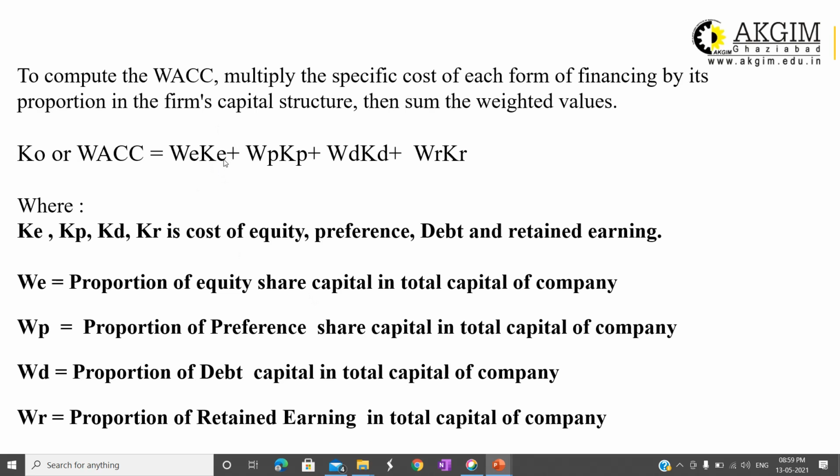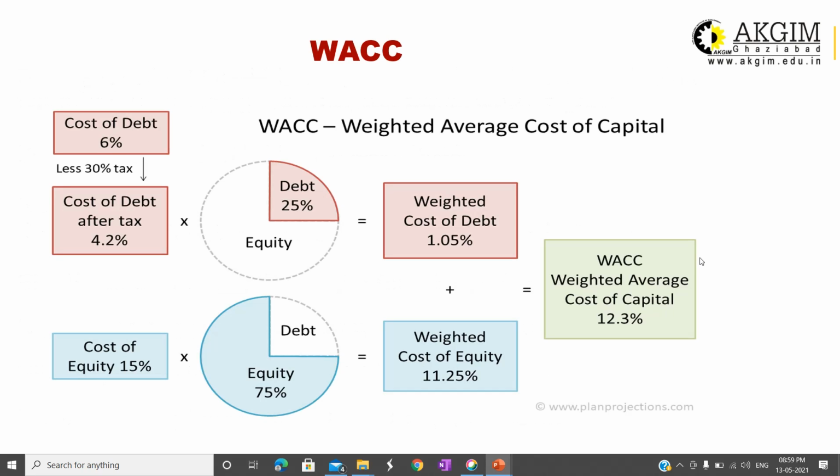Now multiply by KE, plus WP KP, WD KD, and WR KR. WP means the proportion of the preference share capital in total capital. Similarly, WD is the proportion of debt in total capital and WR is the proportion of retained earnings in the total capital structure of the company. KE, KP, KD, KR are the costs of equity, preference, debt, and retained earnings. Now, you can see an example of how WACC is calculated.